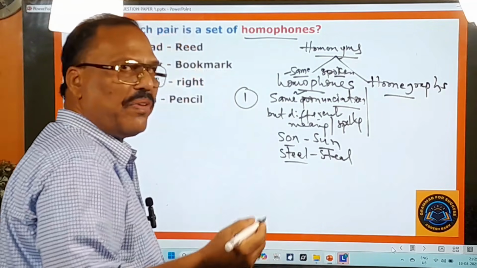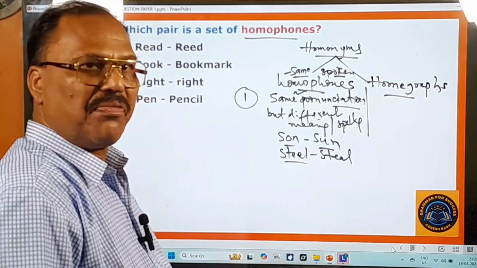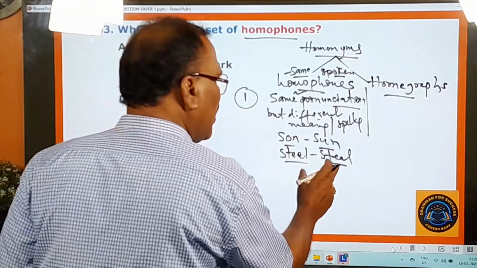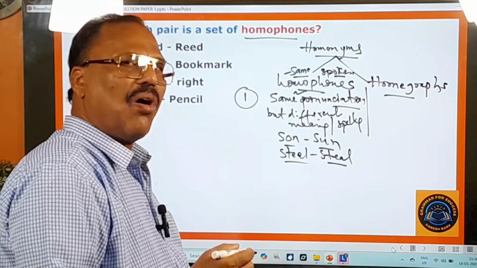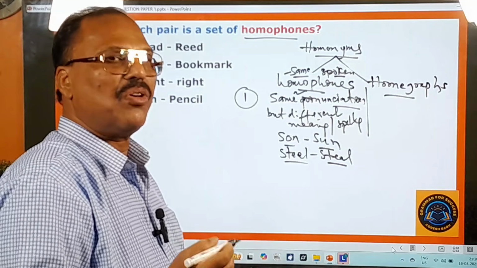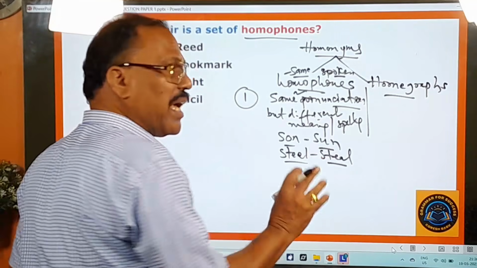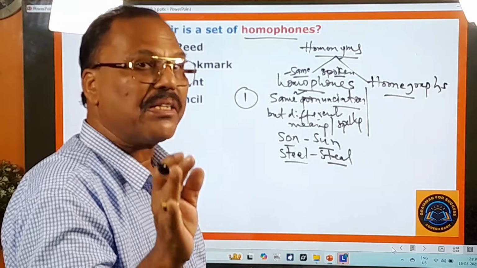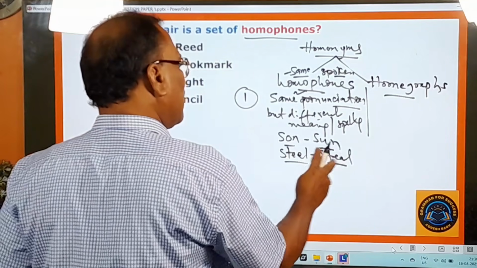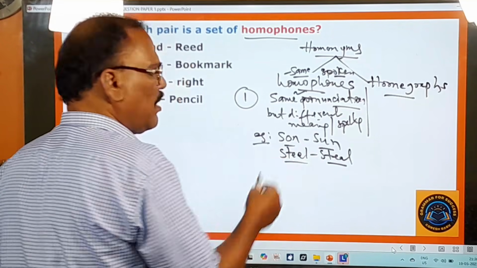Steel, you know very well. In Vizag, there is a steel factory. Steel means a metal. And here steal means to pilfer, or thief. Thief means dongatanam cheyu. So here, steal, be careful. Somebody might steal your purse. So in these two examples are enough. I cannot give you more than that.